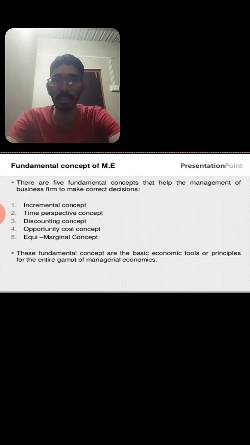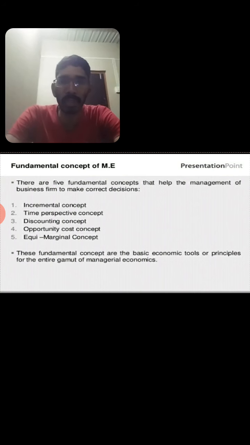Business economics is a particular branch regarding business, business management, or management problems. Every entrepreneur has to know about decision making and forward planning. They have to know the fundamental concepts. These fundamental concepts help the management of the business firm to make correct decisions and forward planning. There are five types of fundamental concepts.